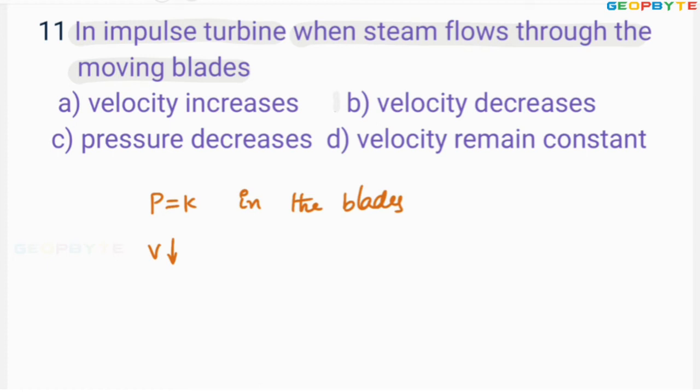Look at the options. Option A, velocity increases. No. Option B, velocity decreases. Absolutely correct. By the time the steam is expanding over the impulse turbine blades, velocity of the steam decreases. That drop of velocity is an indication of drop of kinetic energy. That drop of kinetic energy is converted to mechanical energy or rotational energy. I hope you got my point. Let us take next problem.